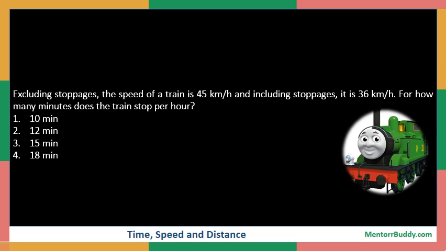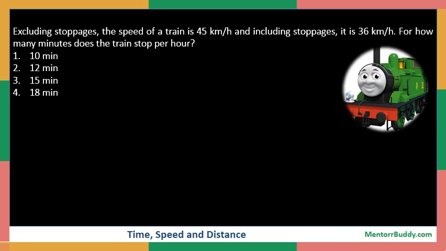We have a question based on time, speed and distance. It's a very commonly asked question in most of the competitive exams. It says, excluding stoppages, the speed of a train is 45 km per hour and including stoppages, it is 36 km per hour. For how many minutes does the train stop per hour? So let us see how we can approach this question.